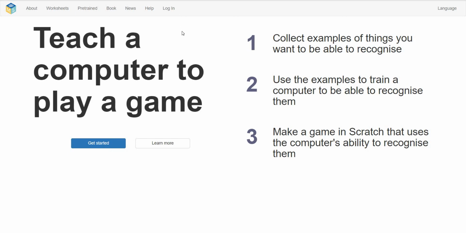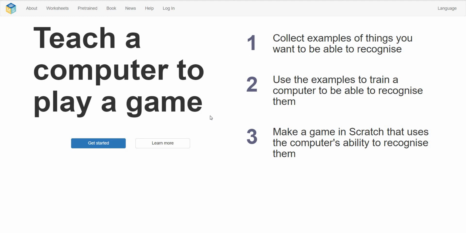Let me log in to this site. Before logging in, let's go through the tabs in the site one by one. This will help you teach a computer to play a game. The kids can play around with the computer and understand how a program can be created. They can think logically about how machine learning is implemented here.